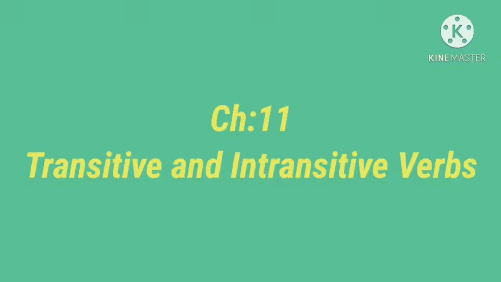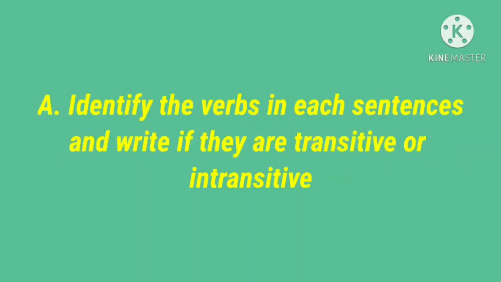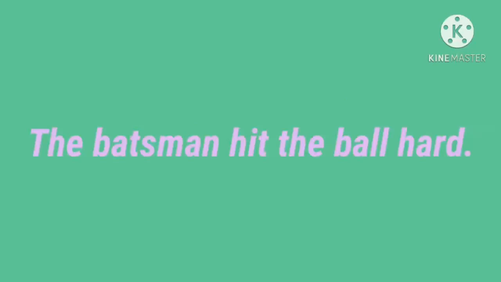Okay. Next we are going to see the exercises from chapter 11, transitive and intransitive verbs. First one: identify the verbs in each sentence and write if they are transitive or intransitive. The batsman hit the ball hard.